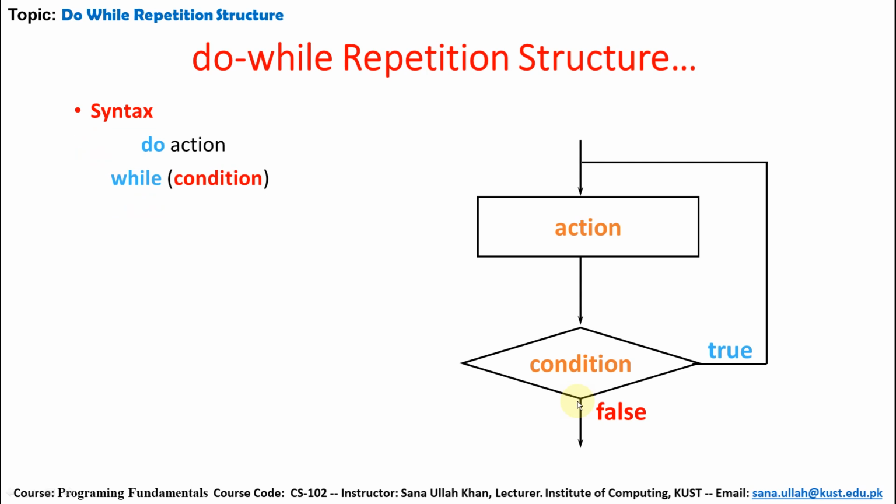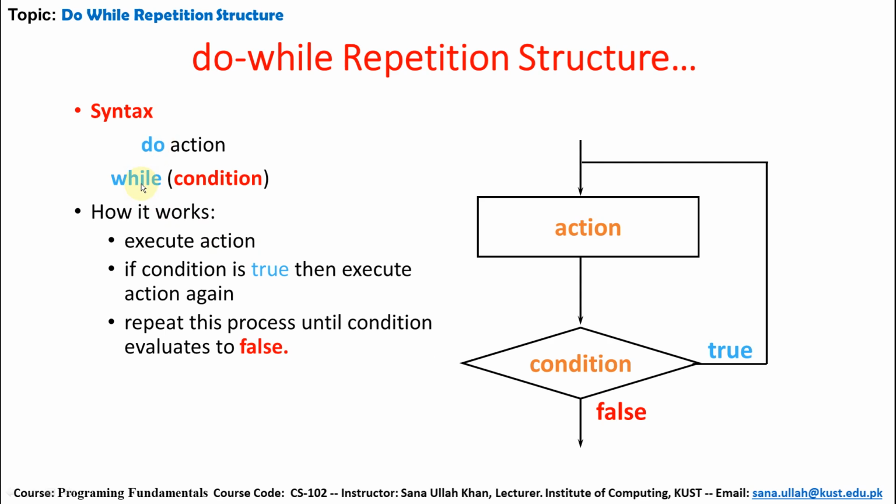So: do action while condition. Here do and while are keywords. How does it work? Execute the action. If the condition is true, then execute the action again. Repeat this process until the condition evaluates to false. When the condition becomes false, the loop body execution stops and control goes to the next statement after the loop body, or if there is no statement, then the program terminates.